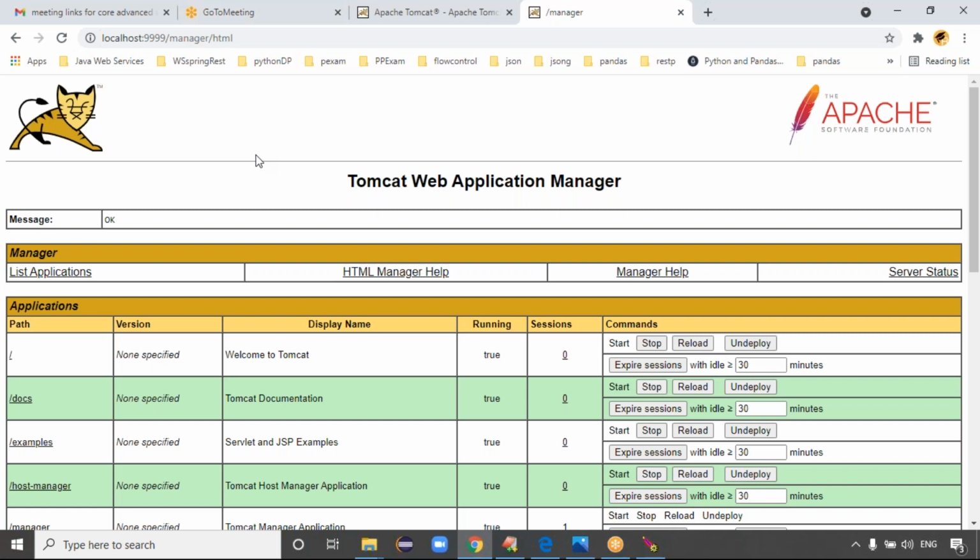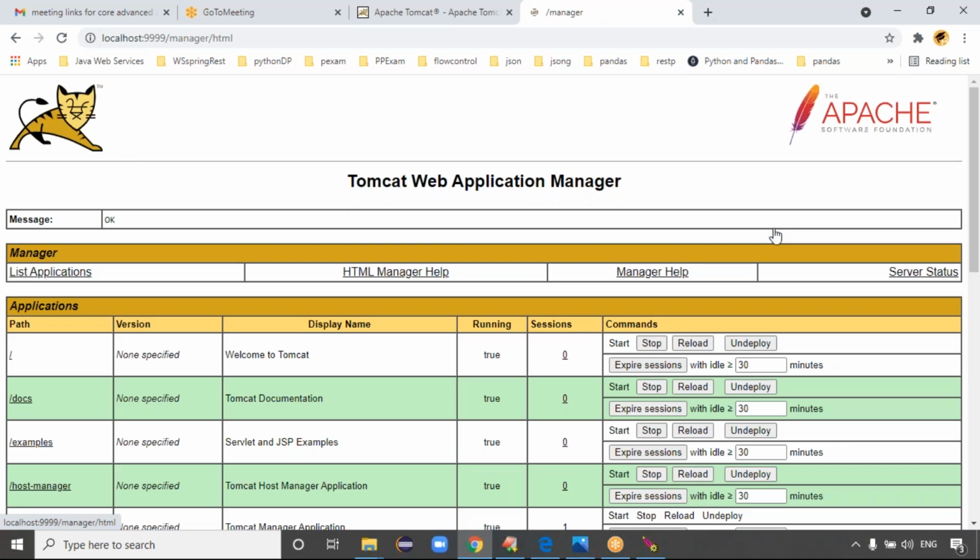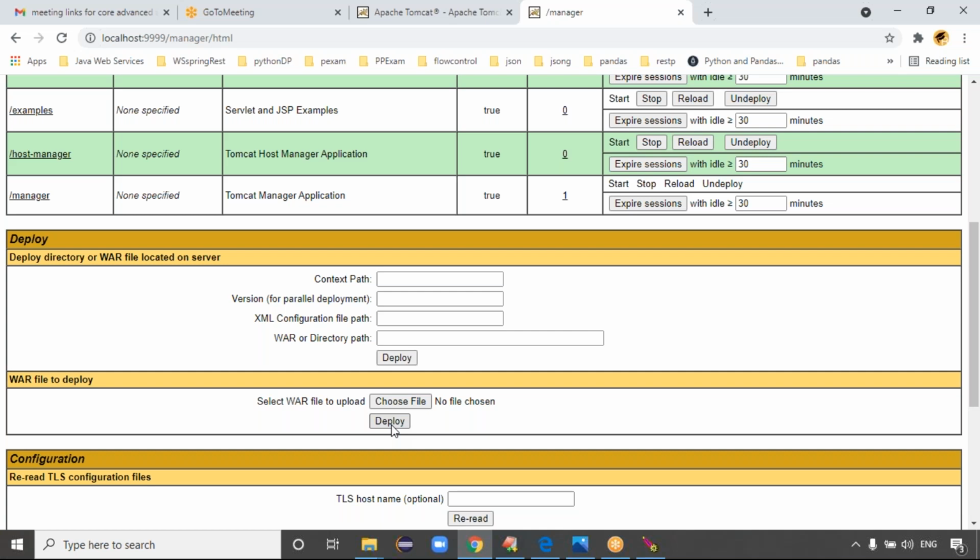See, if the applications are already deployed in the server, all those applications are available in the manager app. Even if you want to deploy now, you can select the files and deploy right away. It's not a problem. So the manager app shows all the files which are already deployed, and it gives you the option to deploy new files also. It means complete operations are done from here only. Everyone is clear, right?